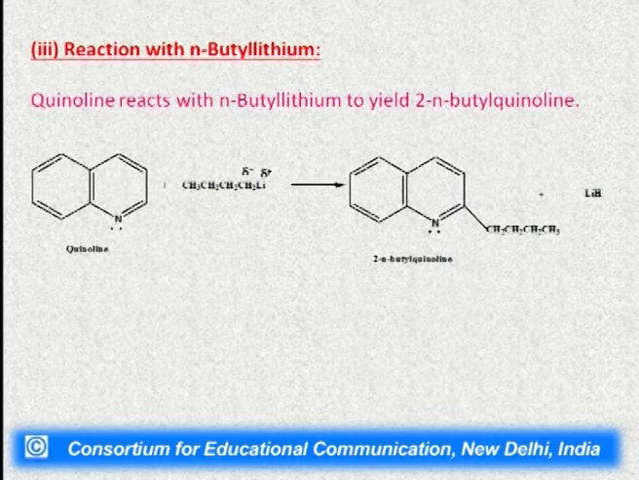Then comes a reaction with n-butyl lithium. This is again a type of nucleophilic substitution reaction in which quinoline will react with n-butyl lithium to yield us 2-n-butylquinoline. Here again this butyl part of this n-butyl lithium will attack on position number 2 and we will get here 2-n-butylquinoline.